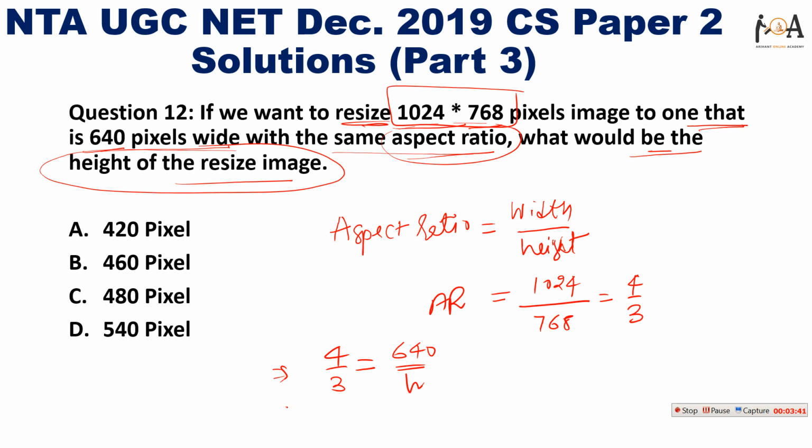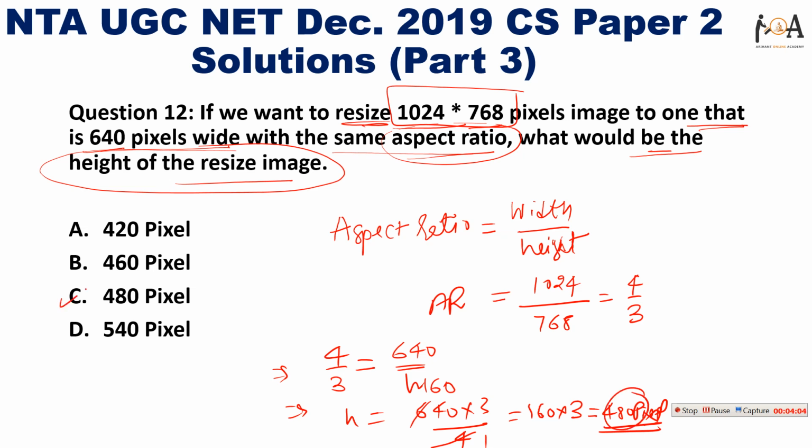So it is a simple equation and we can just solve it. Height is equal to 640 multiplied by 3 divided by 4. 4 into 1 is 4, and here 4 into 1, 2 is remaining, and 4 sixes are 24 and 3. So it's nothing but 160 times 3. So 16 threes are 48. So 480 pixels. Right, so 480 pixels is the answer.